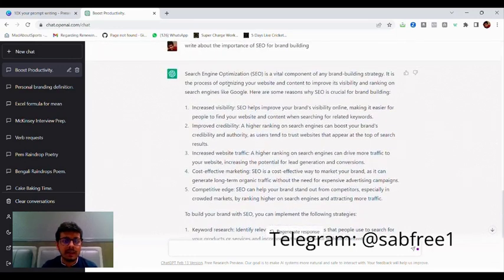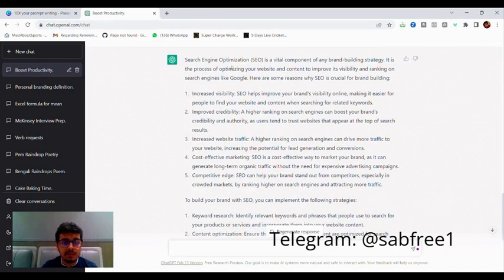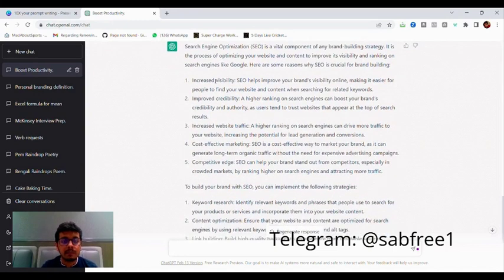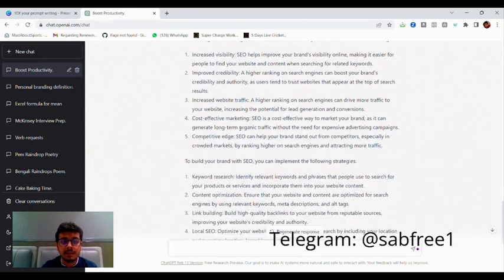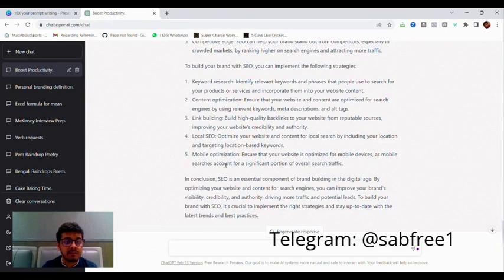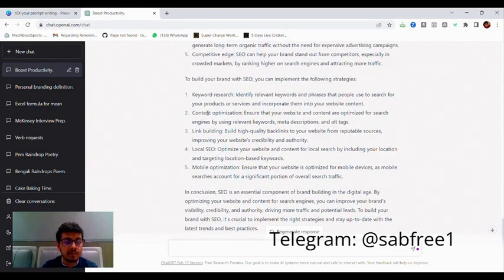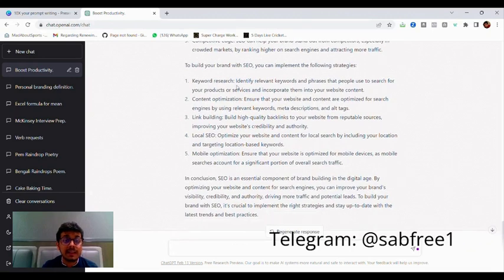Over here you are getting an answer which is absolutely amazing. Like it tells you about the importance of SEO. It tells you that it increases visibility, it improves credibility, it increases website traffic, and etc. It gives you all the advantages. It, in fact, tells you the strategies as well which you can follow.